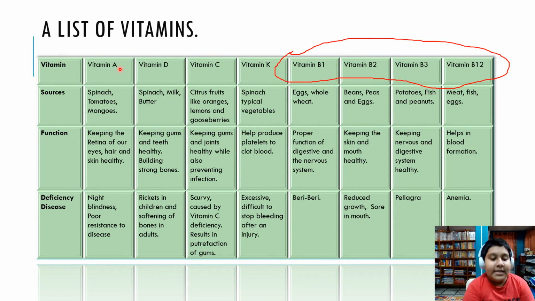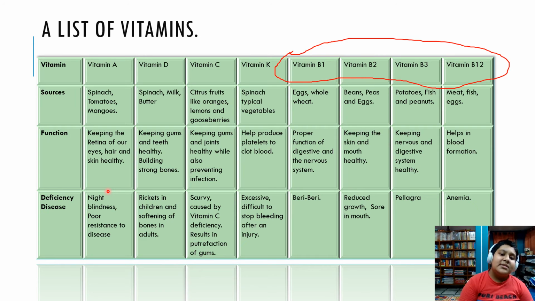Vitamin A is sourced from tomatoes, mangoes, eggs, and spinach. It keeps the retina of our eyes, hair, and skin healthy. Deficiency disease includes night blindness, in which the patient actually cannot see well in the night, and it creates poor resistance to the diseases. Now, vitamin D.